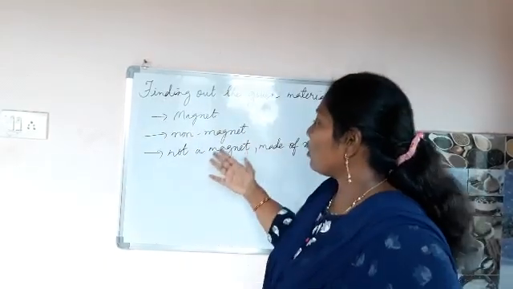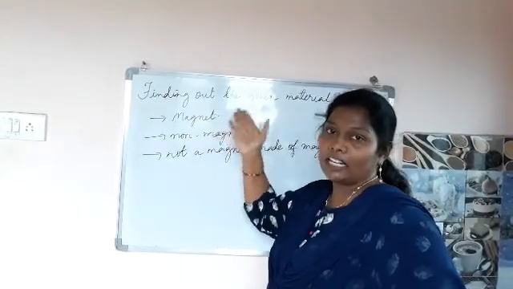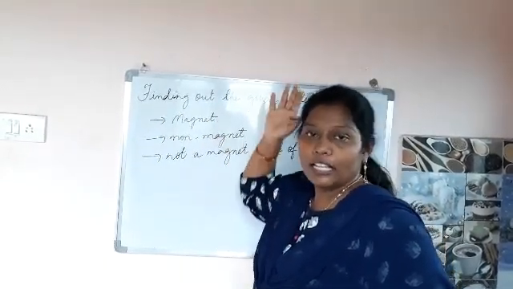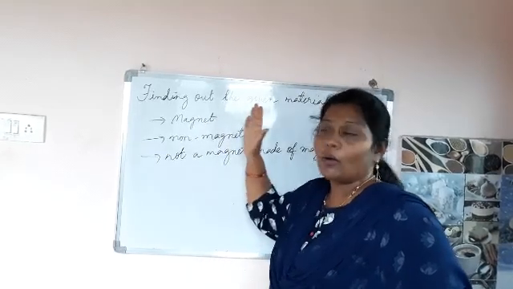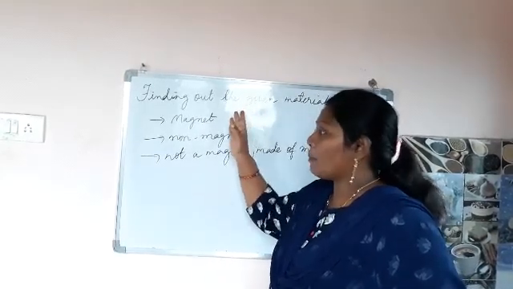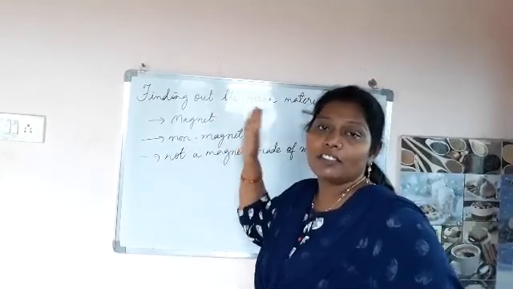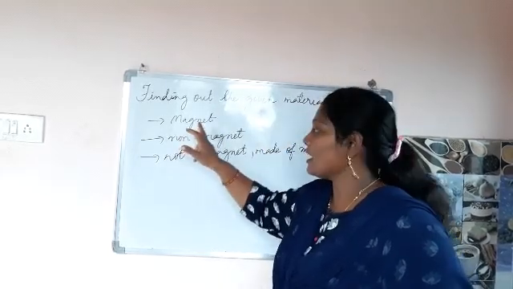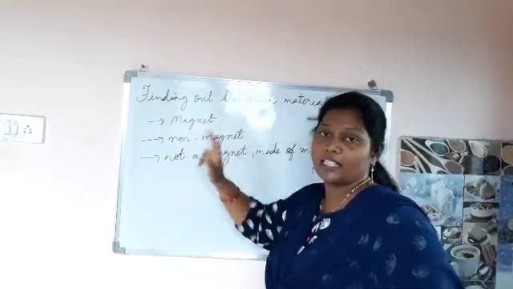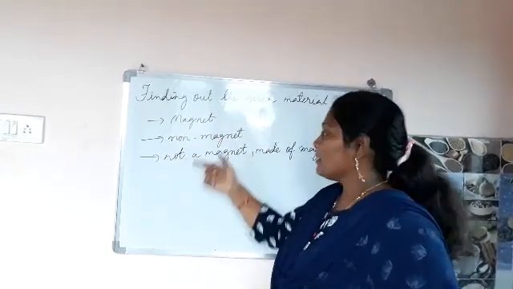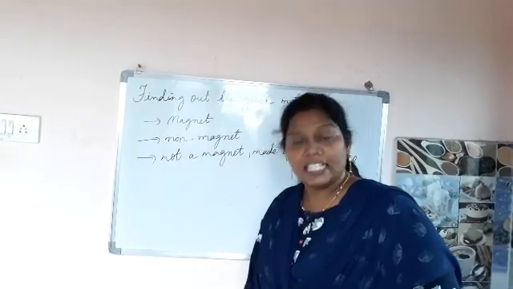So in this concept we can learn about the magnet. A magnet should have north and south directions. It should follow the property of attraction and repulsion. Then only can we say the given object is a magnet. Okay, children. Second one, non-magnet.